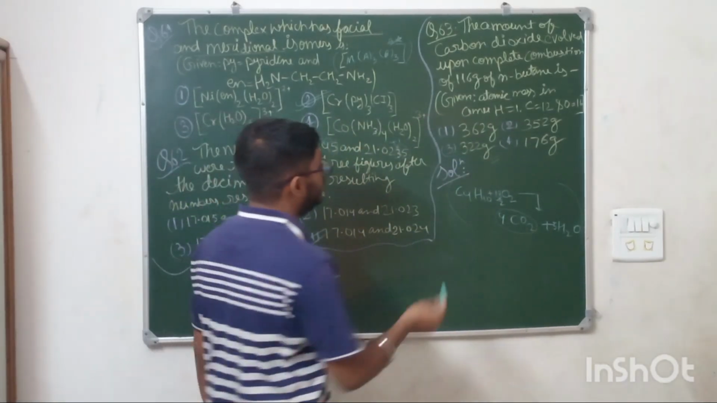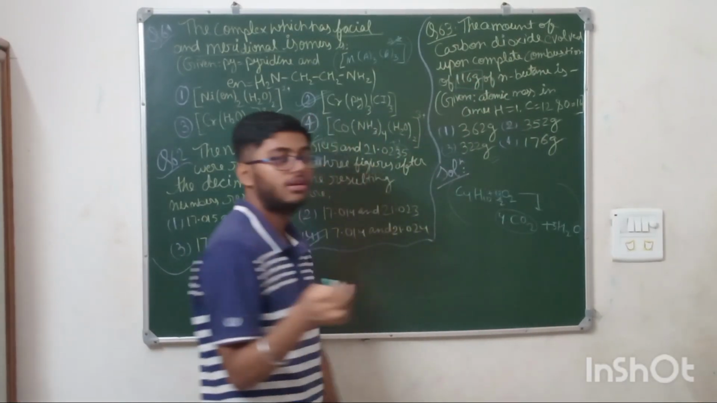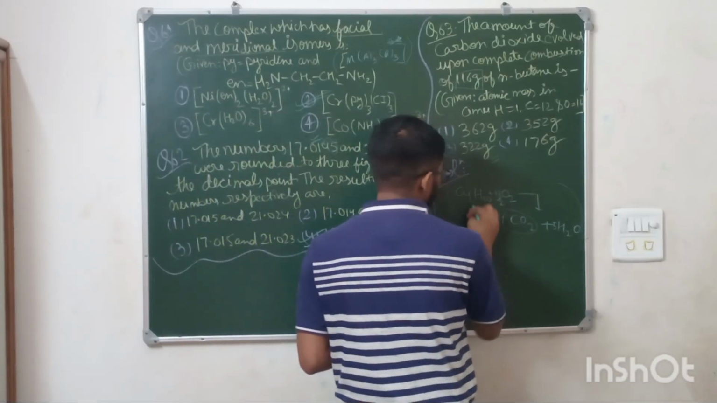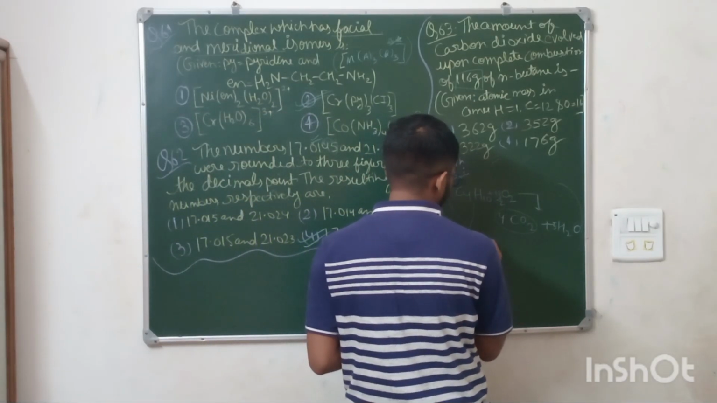If you see here, 116 gram of n-butane is used. Means the number of moles would be the same only. Okay, so number of moles. If you take out the number of moles of butane, so it will be what? Given mass upon molar mass.